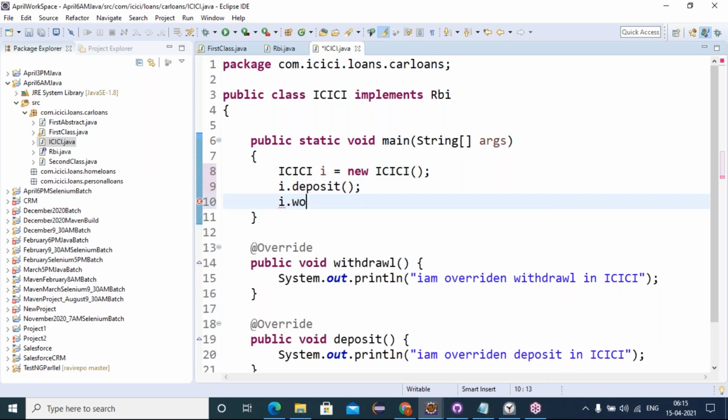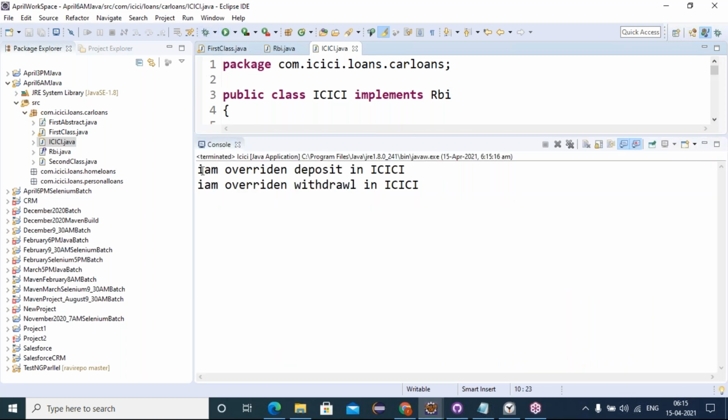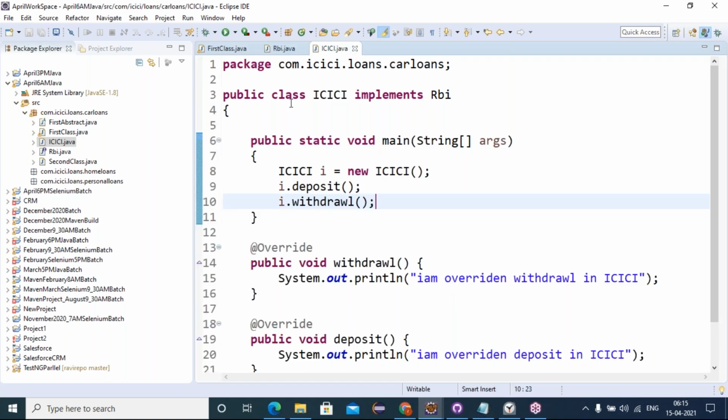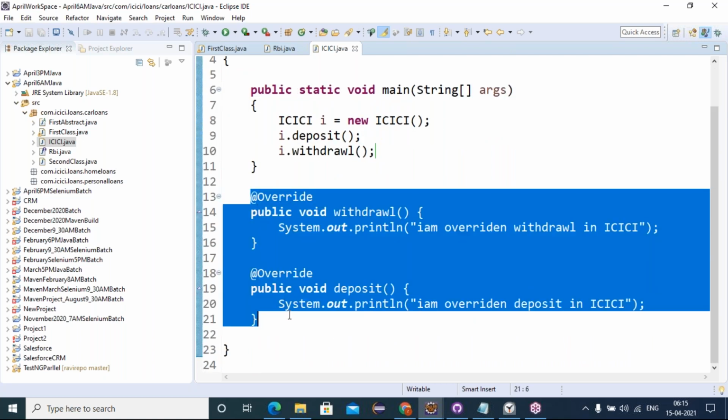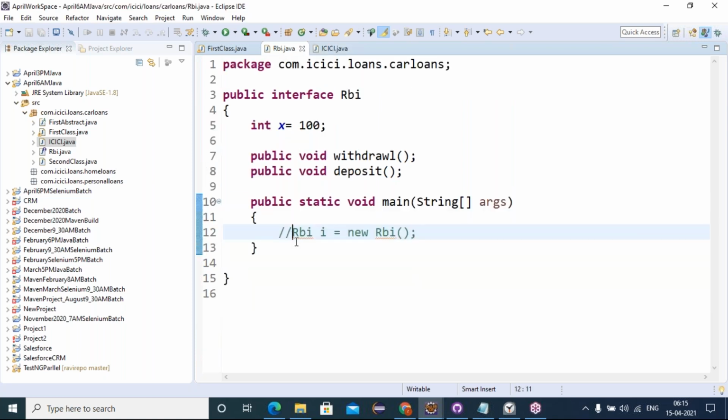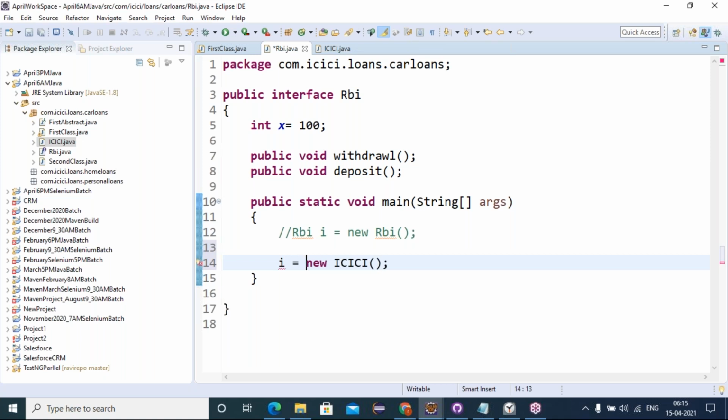I dot deposit, with the class we have given implementation. With that class object creation, with that class reference only we can access. Or another way, once you implemented the interface abstract methods in the classes, these implementing methods can be accessed in the interface also. Okay? How to implement this? In which class you gave implementation, in ICICI. Create object for ICICI and store it into one variable of RBI type.